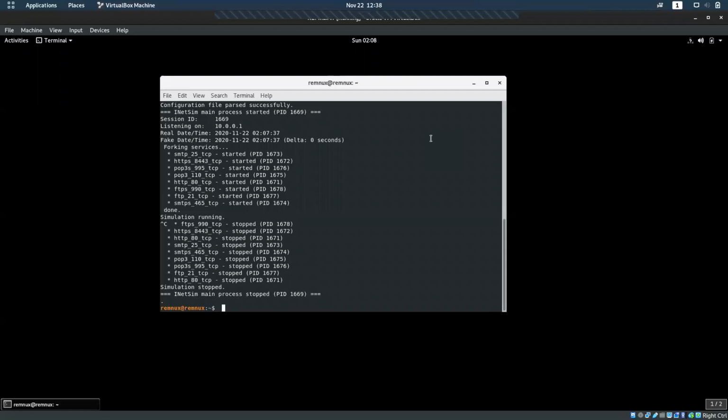So for that we simulate the entire network, and we put in INetSim. Whenever someone asks for a domain or an IP, it will provide a default page. We will also get a log of what the malware asked for: the complete details, the URL, and the parameters that the malware used to send to that domain. That's why we use INetSim as the network simulator in the Remnux analysis machine.